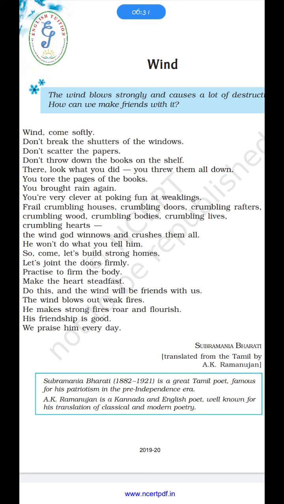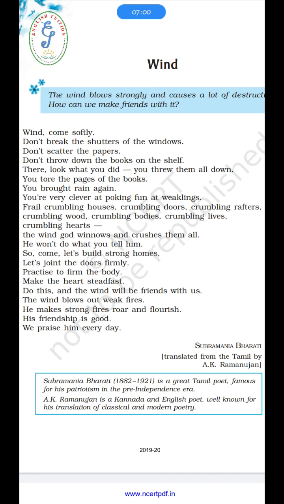The wind blows out weak fires. The small fires, the weak fires, are blown away by the wind. He makes strong fires roar and flourish. But if the fire is strong, if the fire is big, the wind helps it flourish and grow. His friendship is good. We praise him every day. The friendship of the wind is good, and we also praise the wind.